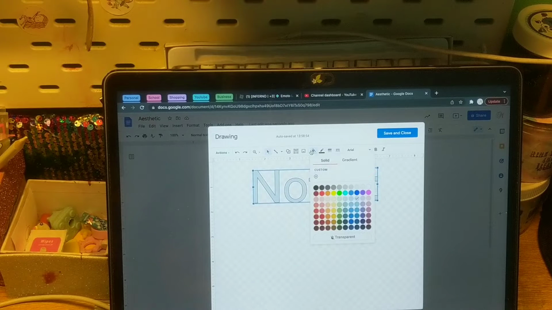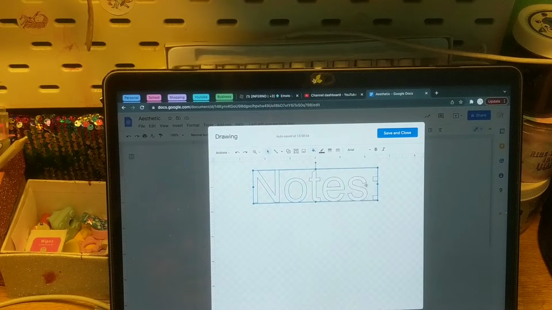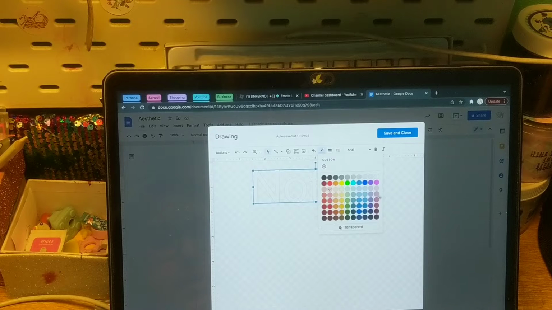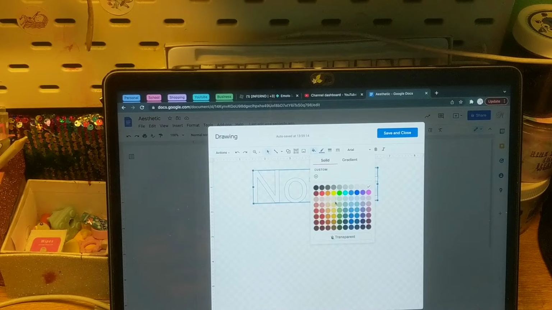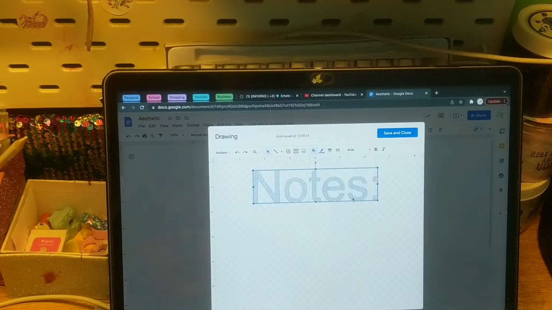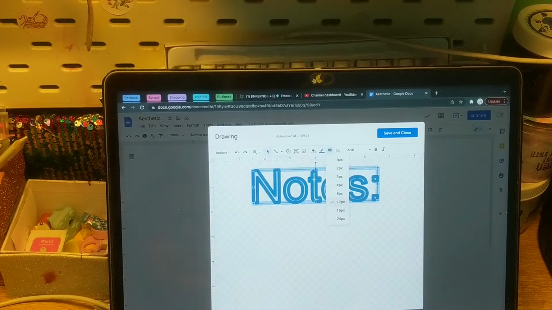But basically, this creates an outside color, like a border color and a fill color, which is very, very cool for when you want to make that presentation look really good for your grade. Because what else would you be doing it for? So, you can change the thickness of the border. Just preferably don't make it thicker than the text. I'm going to do 4 pixels, but you can use any other size.